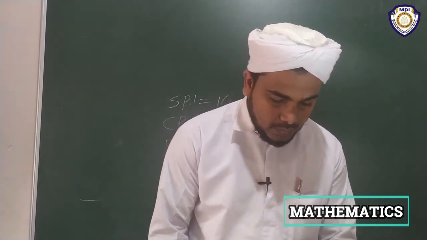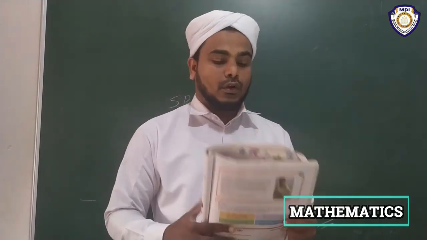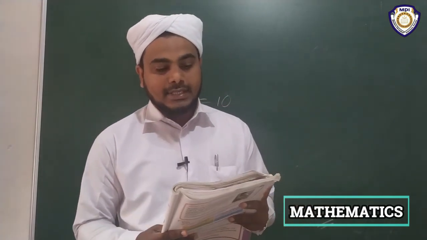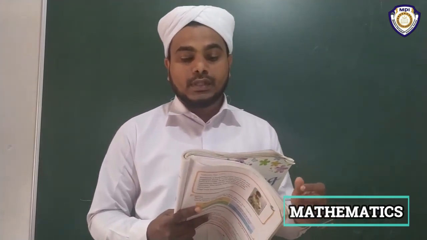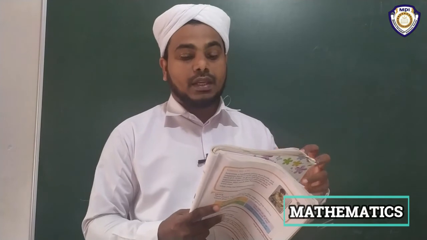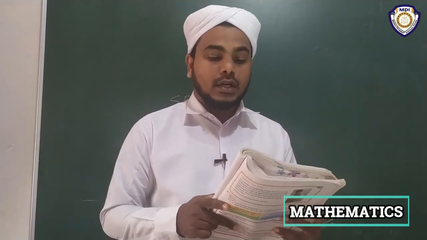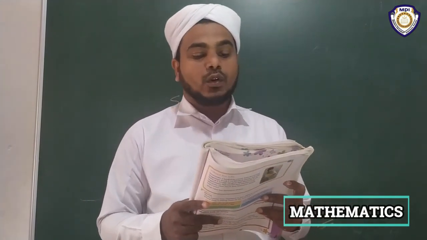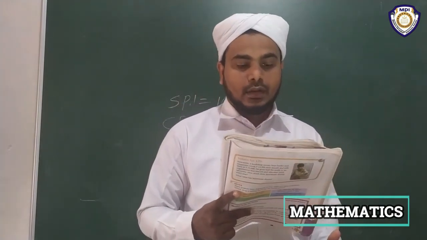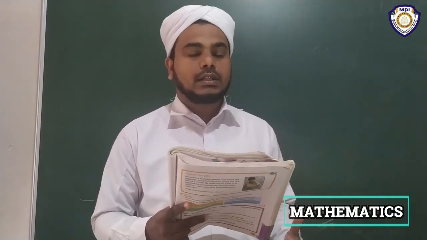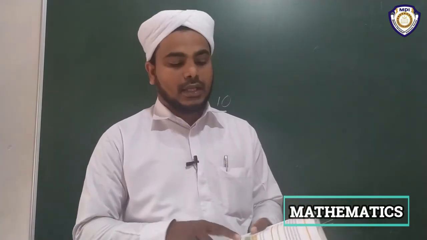Then solving the following. There are 3 questions in exercise 3.4. I will just read. Raman sold a calculator for 2,050 rupees. If he made a profit of 150 rupees, what was the cost price of the calculator? It is a very important question. Second question, there are 3 questions. You have to find out the answer.